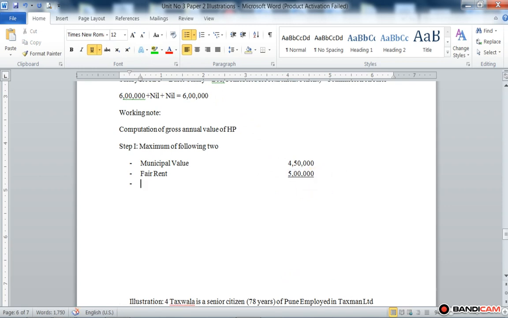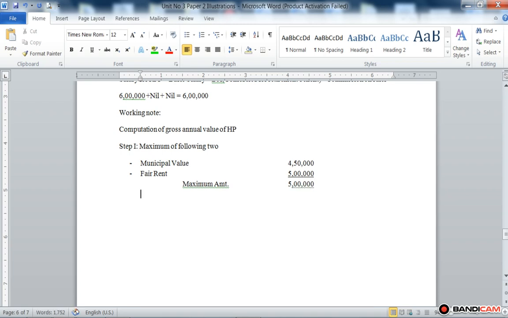So here the fair rent is maximum. So the maximum amount is 5 lakh.